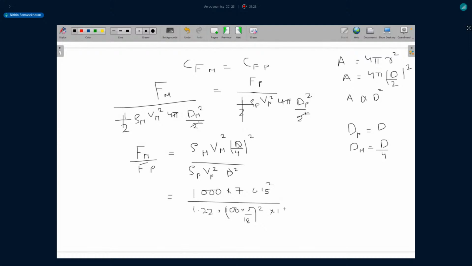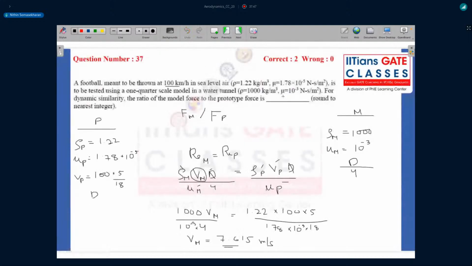If you calculate this, it will turn out to be close to a value of 4. That is the force on the model to the force on the prototype, which is what they want, the ratio of the model force to the prototype force. That's how you would do this problem. Any questions on this?